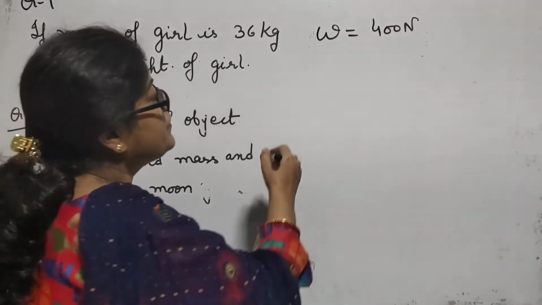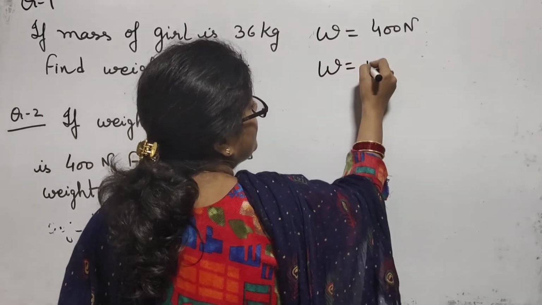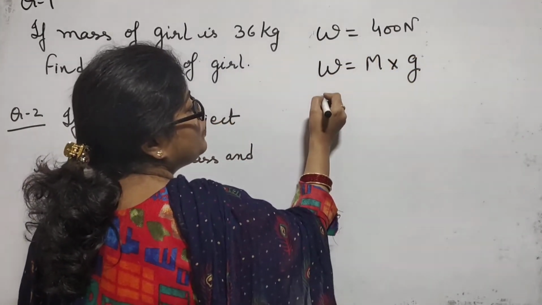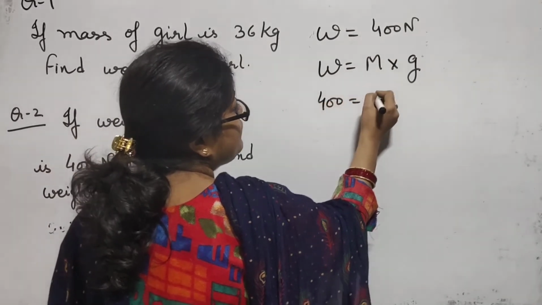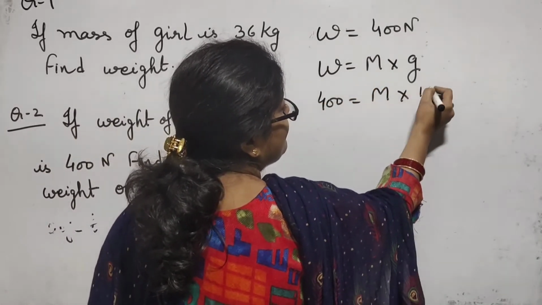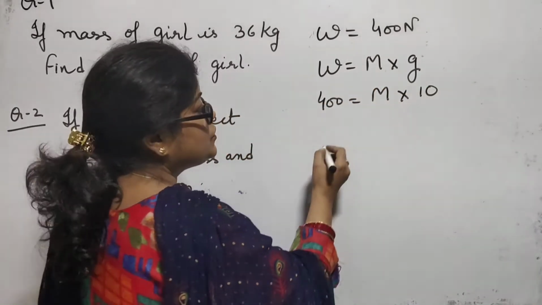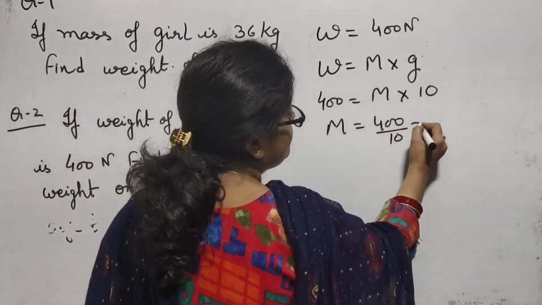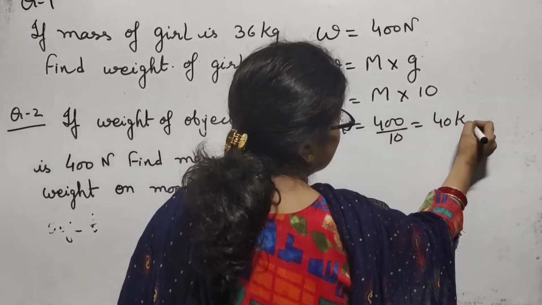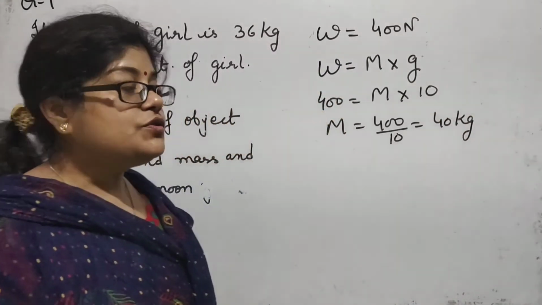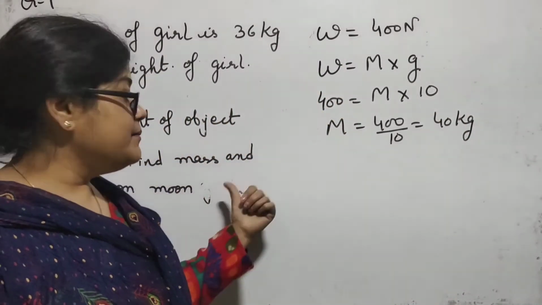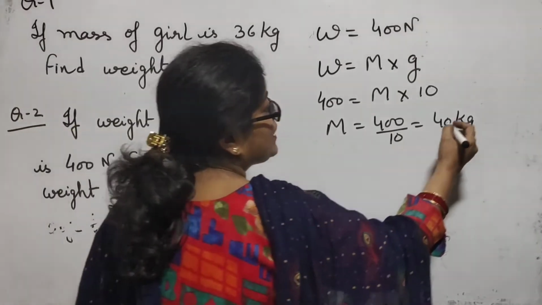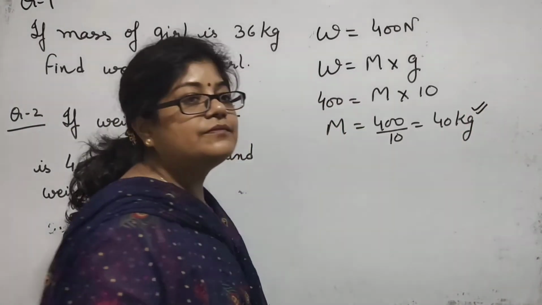So we use again the formula, weight is equal to mass into gravity. In place of W we write 400 and we find the mass. We use the value of gravity as 10. So mass is equal to 400 over 10, and we get 40, and we write the unit kg. So the mass on the earth and the mass on the moon are both the same. So mass on the moon is 40 kg.